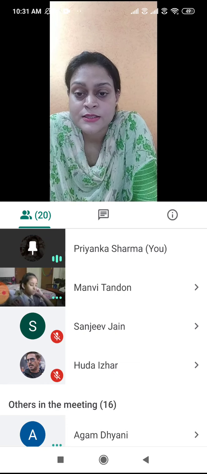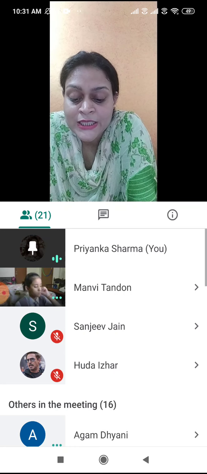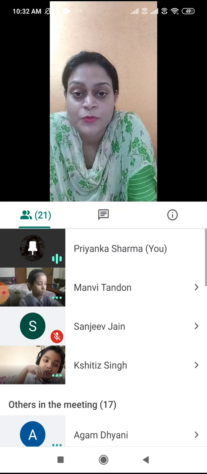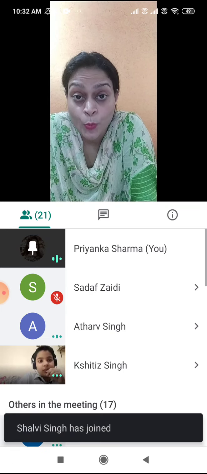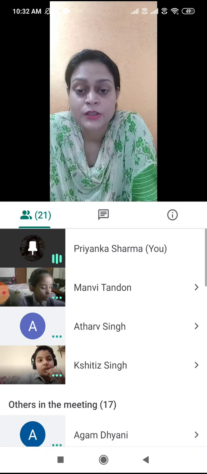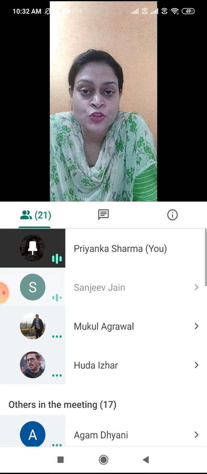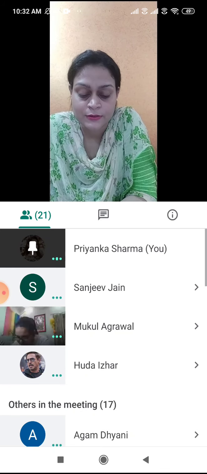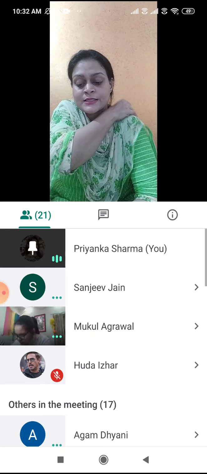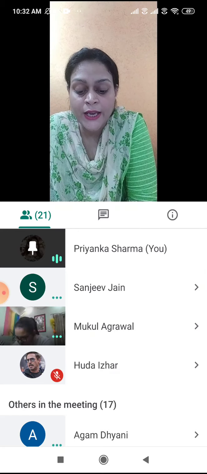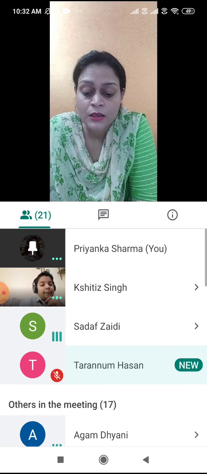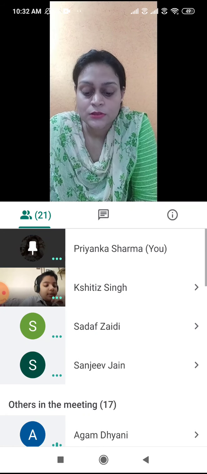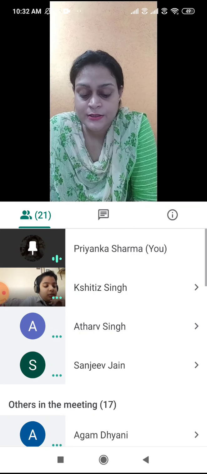Circle the correct answer. Which of these is an example of an opaque object? Now here four options are given. Opaque object is wood because it will not allow light to pass through it. So wood is the answer. The next, this object does not allow light to pass through it. Which type of objects do not allow light to pass? Opaque. Very good. Opaque objects.